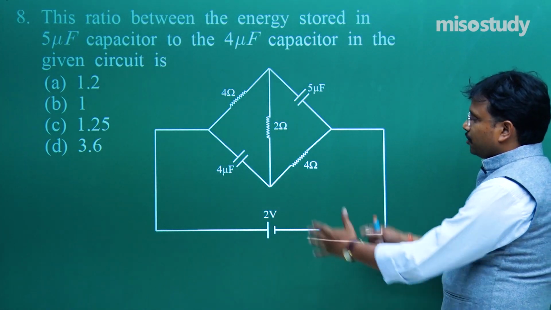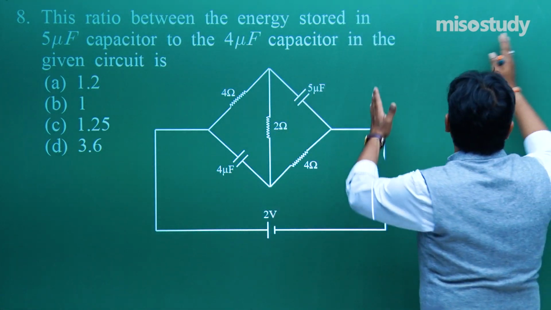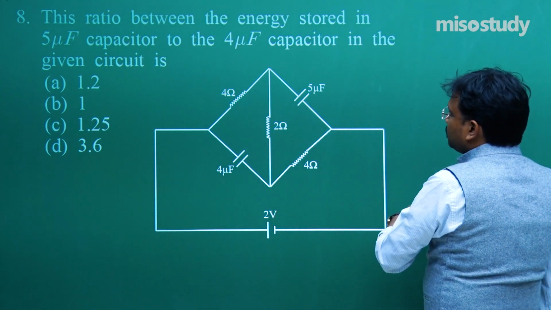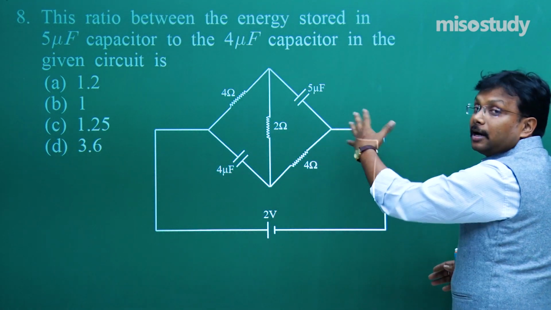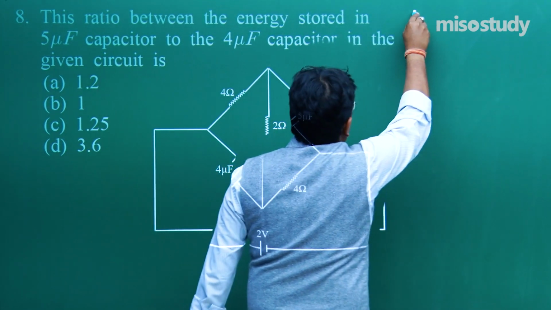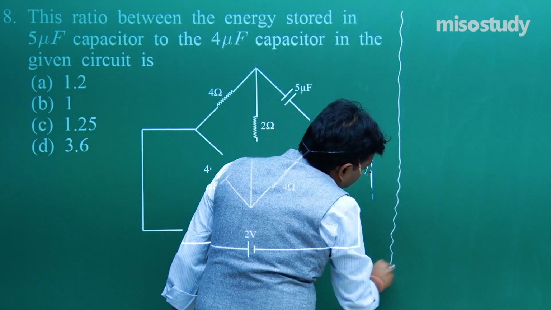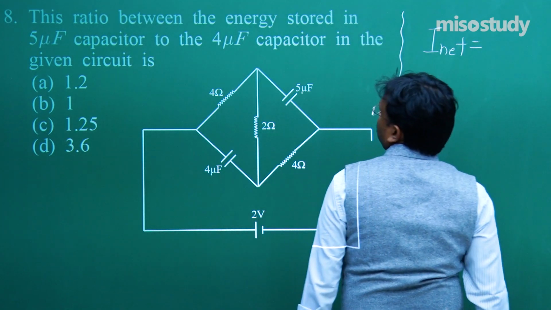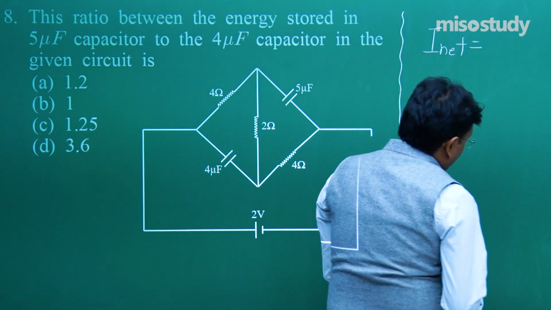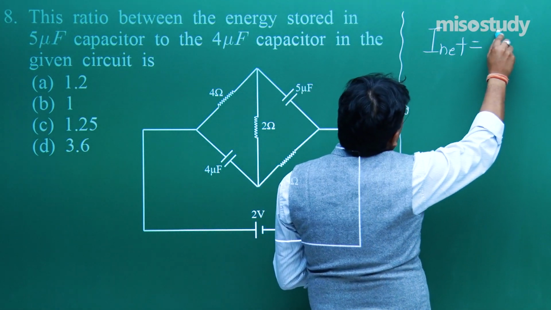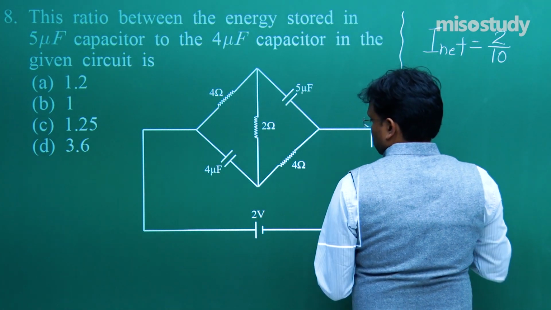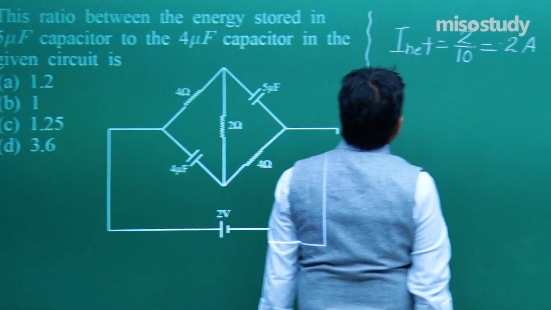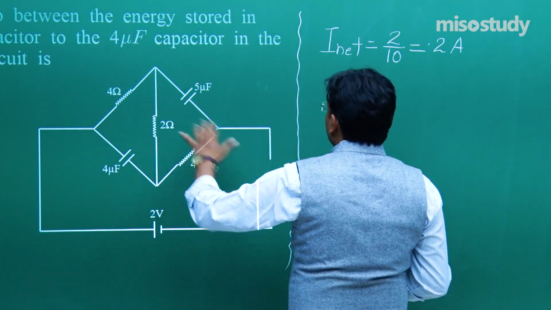Because it is a big circuit and there is no space available, I have to use the space on this side. Step by step I will write close to this circuit diagram and then we'll explain. So here the net current flowing is 2 volt by 10, that is 2 by 10, equal to 0.2 ampere. This is the net current flowing, after solving this.